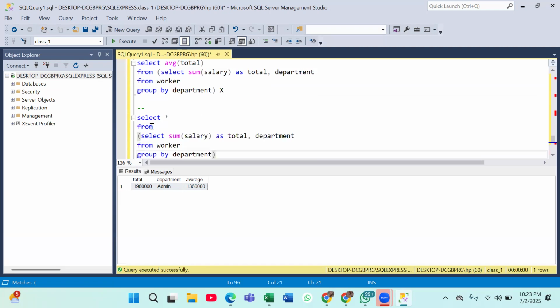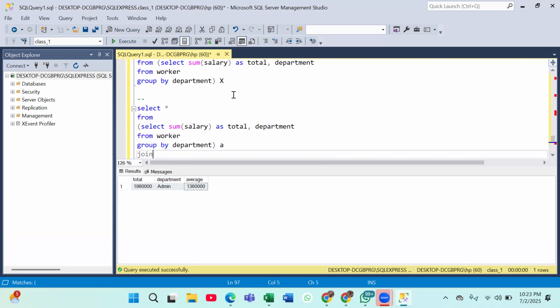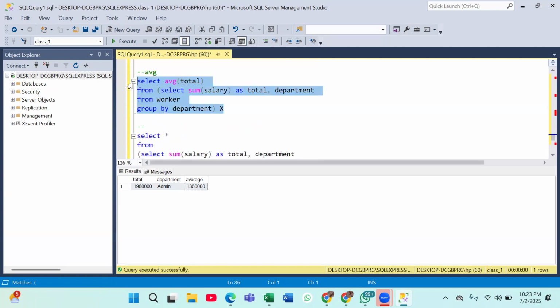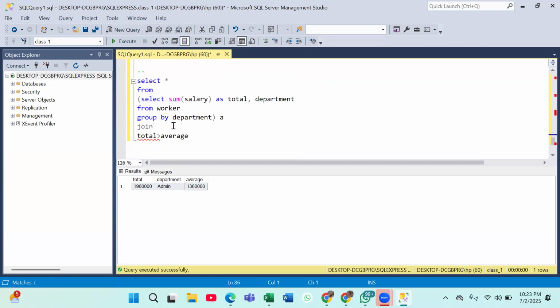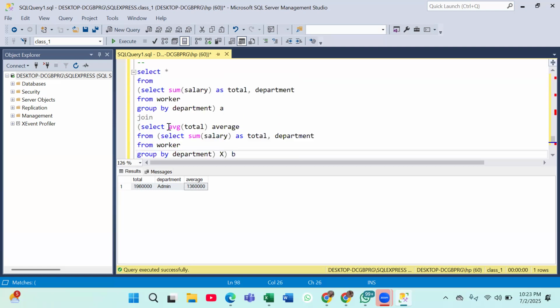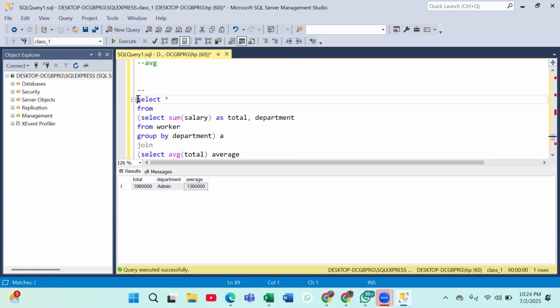And I am giving the name A to my table. Join. Then I have to join it with my average because I'm finding out the average here, right? Right, everyone? So I'll write join average. We'll give the name B here. Is this thing clear? This is my whole subquery.